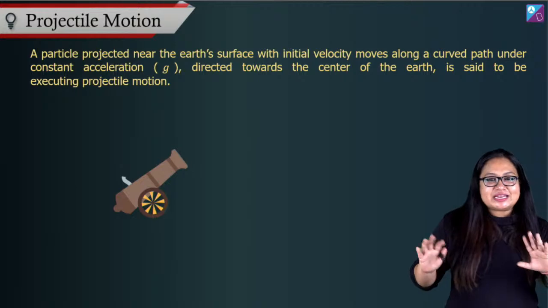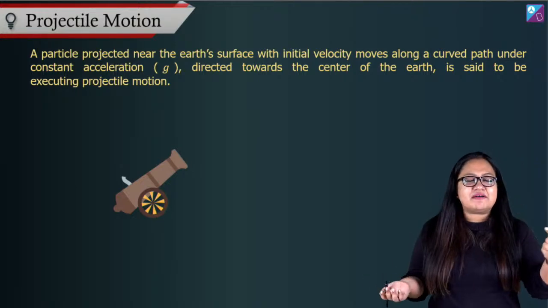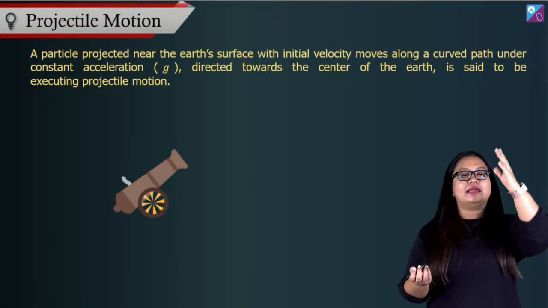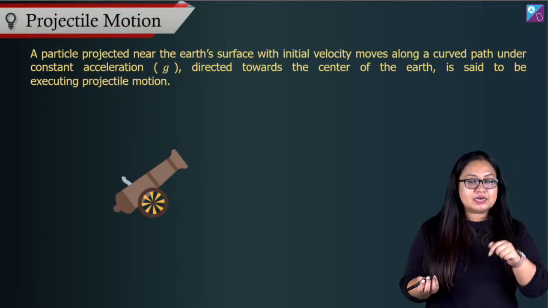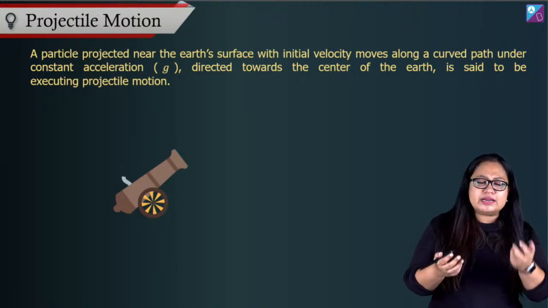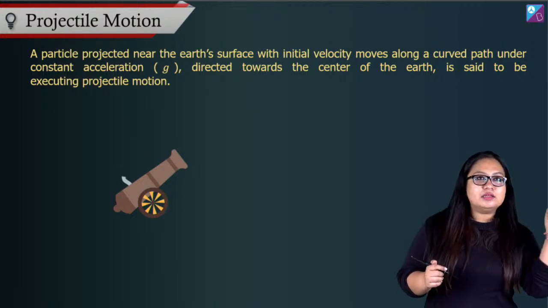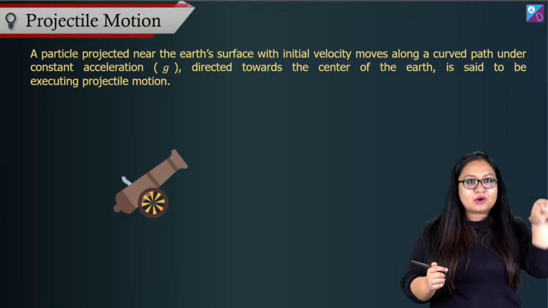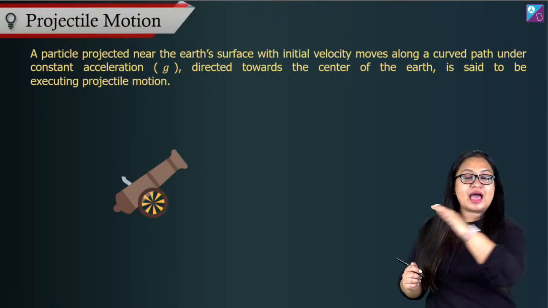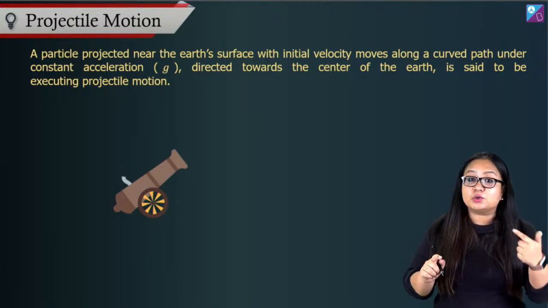So what is projectile motion basically? We did motion under gravity in one dimension, right? In the previous case, if you take a ball and throw it directly up, it goes up, comes down. Now, if you take the same ball and instead of throwing it up, you throw it at an angle, what happens? It is going to go forward also, and it's going to go up and down. That is our 2D motion.